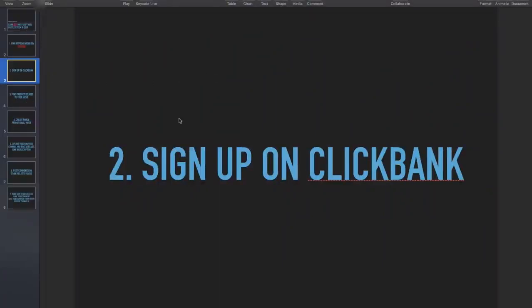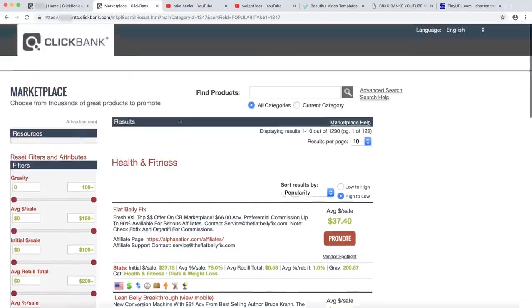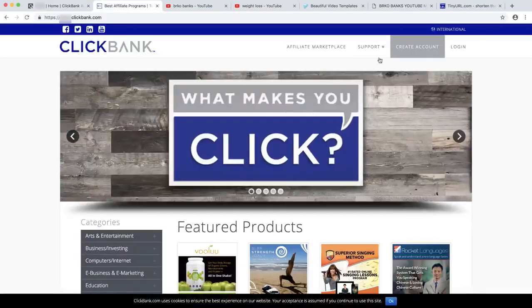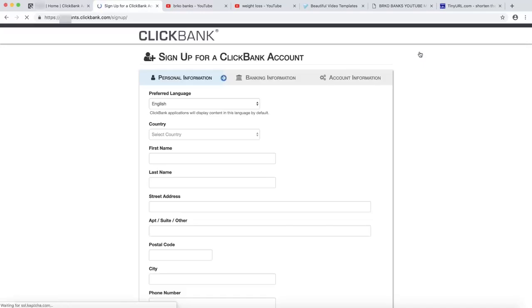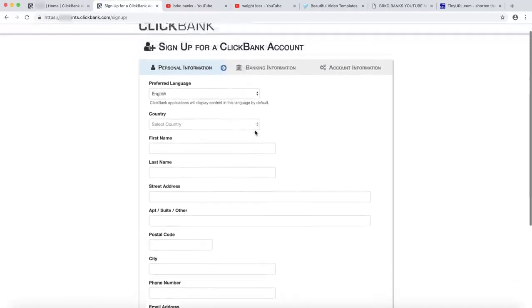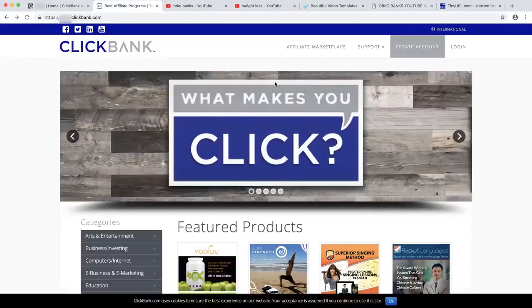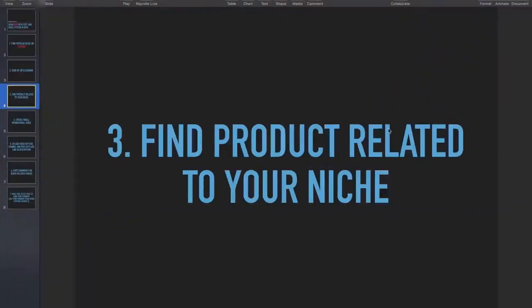That is not really a lot. Just imagine 5 sales. You need 5 people to buy this product. The most important part is that with some upsells you can earn $66 per sale. So if you get sales like this at $66, you are going to earn $200 per day. This is really a lot of money for a little bit of work.